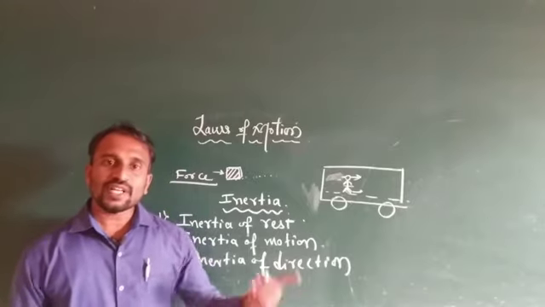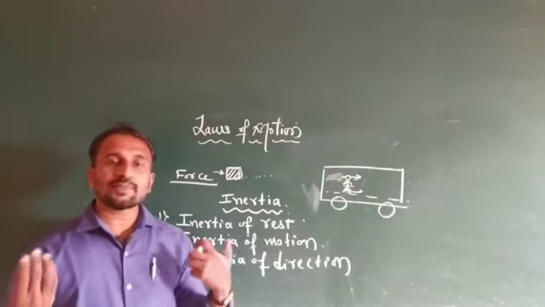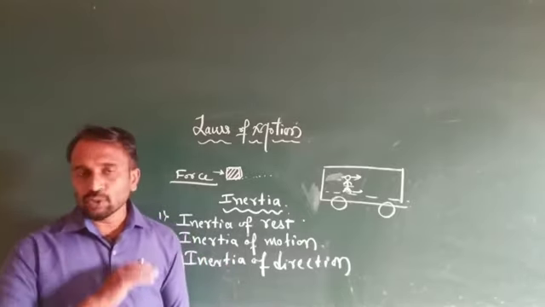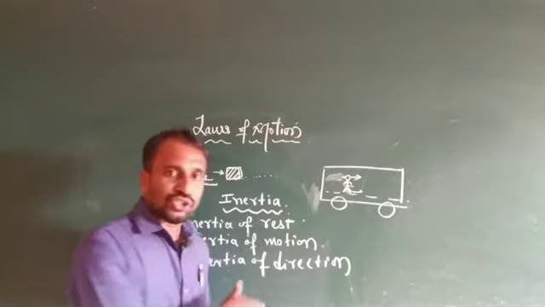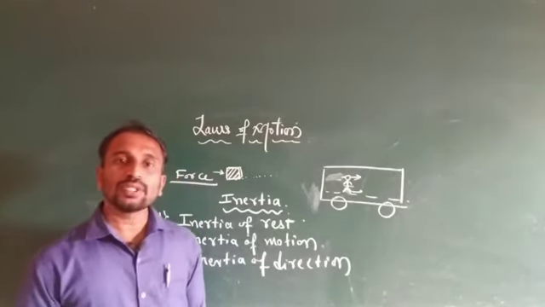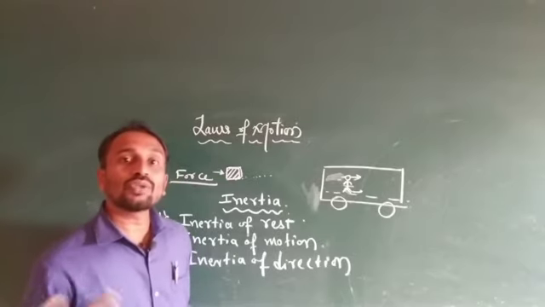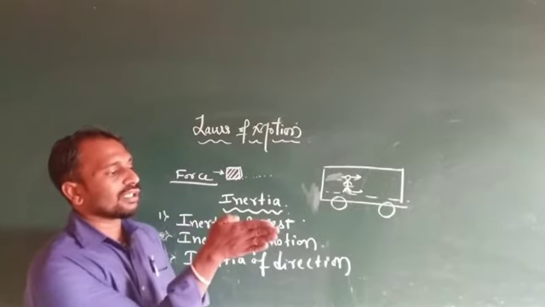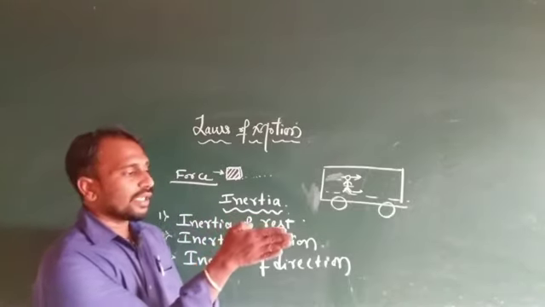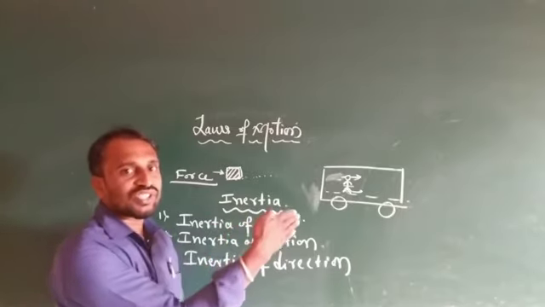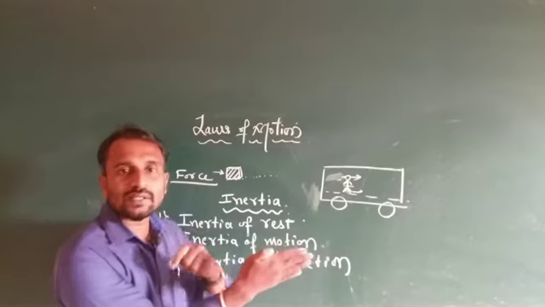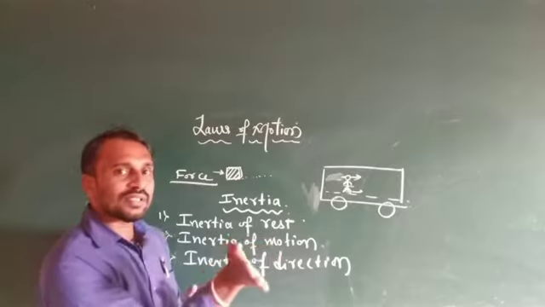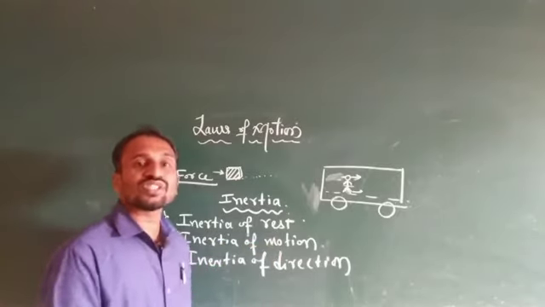Direction. For example, the passenger is present inside the bus or inside the car. Suppose the direction of the bus suddenly changes. Then what happens? The passenger gets a jerk in the outward direction. For example, when the bus suddenly changes its direction, it means it suddenly rotates to the left side. Then what happens? The passenger gets a right side jerk. Suppose the bus suddenly changes its direction towards the right side. Then the passenger gets a left side jerk.